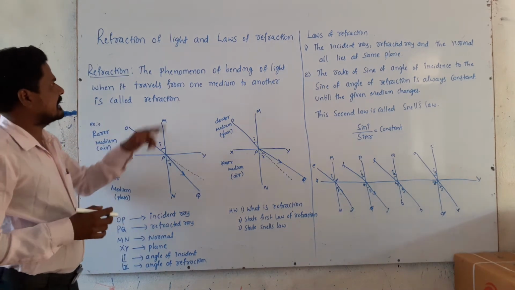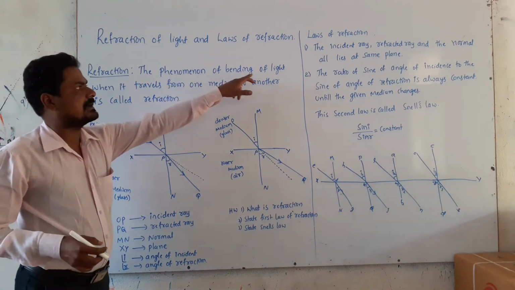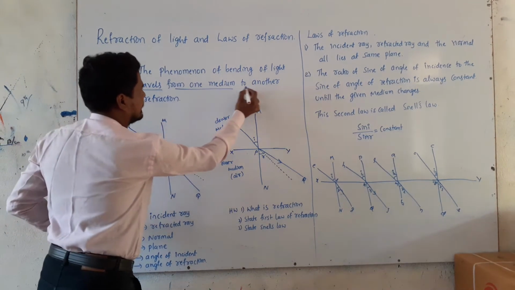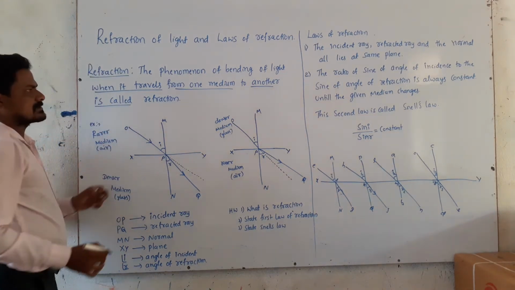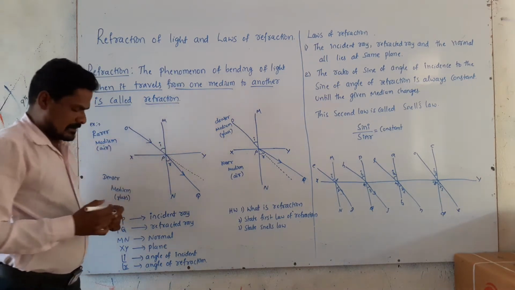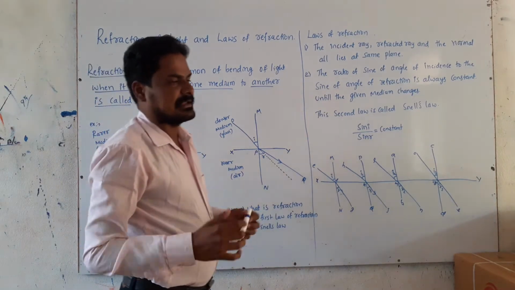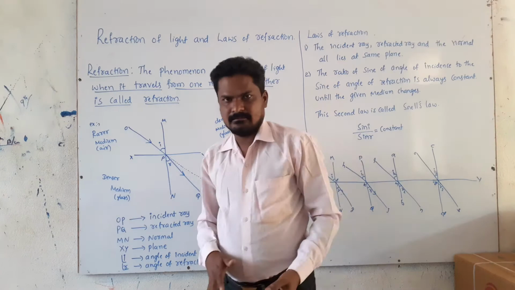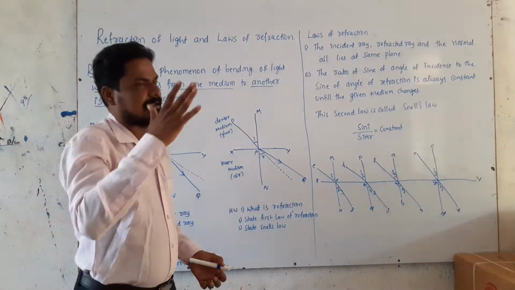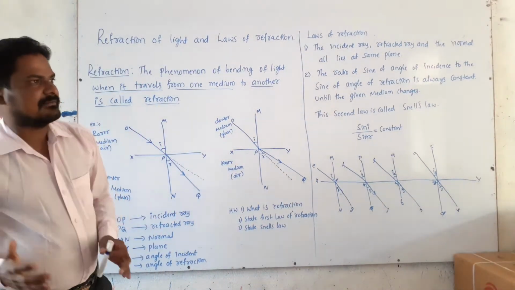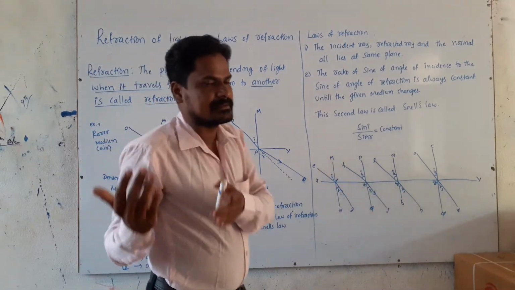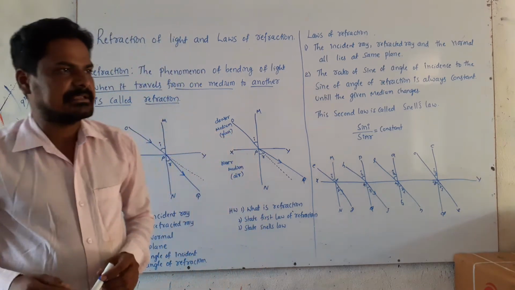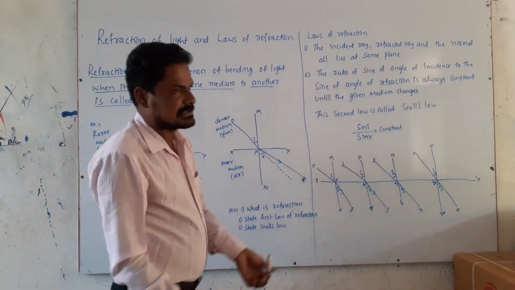Refraction is the phenomenon of bending of light when it travels from one medium to another medium. When light travels from one medium to another, it bends. It does not move in a straight line, because the speed of light decreases or increases. In which case does the speed of light decrease, and in which case does it increase?